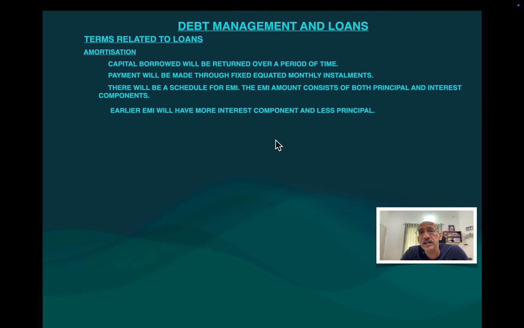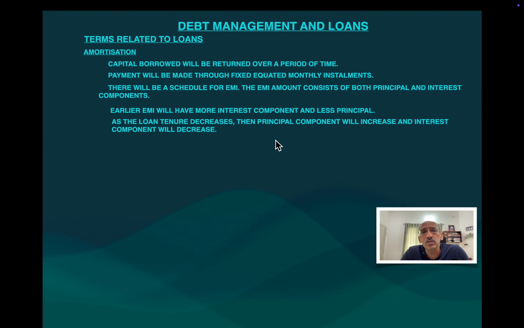If your loan tenure is about 100 months, then till about 30 to 40 months, your interest component will be higher, generally more than 50%, 50 to 60%. So what does it mean? Out of a 20,000 EMI, 12,000 will go towards interest and only 8,000 will go towards the reduction in your principal amount. You have to understand this, and it is very important.